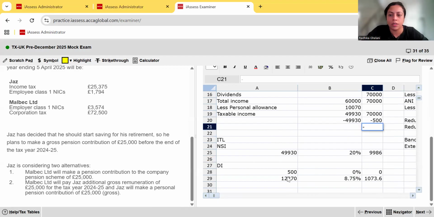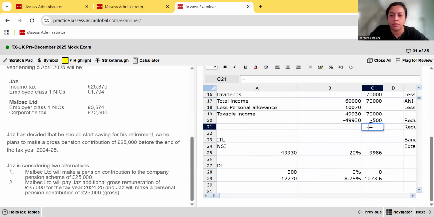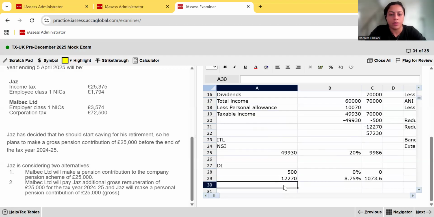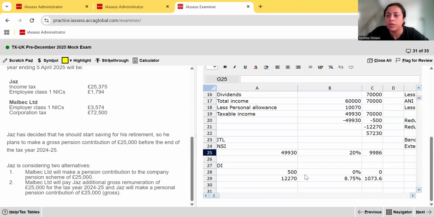Now what's left? Minus 12,270 is equal to zero. Okay, so let's see what's left in the dividend income. We have 57,230. If you look at the capacity of the higher band, it's more than enough. So we've exhausted the 12,270 there, and there's nothing left there now. This second band's capacity is more than enough to accommodate the 57,230.